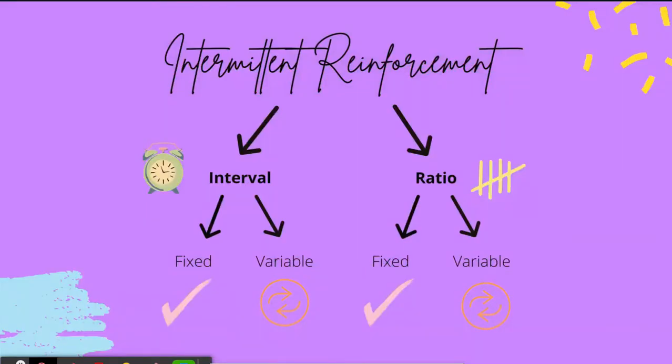Intermittent reinforcement is broken down by interval, which is time, and ratio, the amount of times. It is then broken down even more using fixed and variable schedules. Fixed means that it occurs at a fixed amount of time or a number of times, and variable means that reinforcement varies after a random amount of time or number of times.